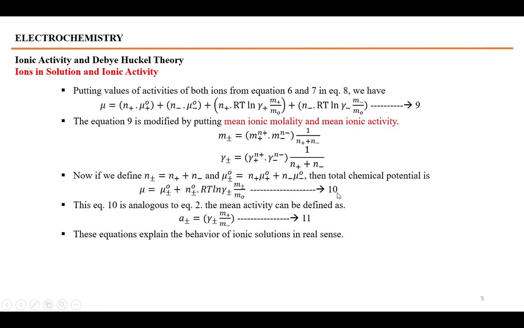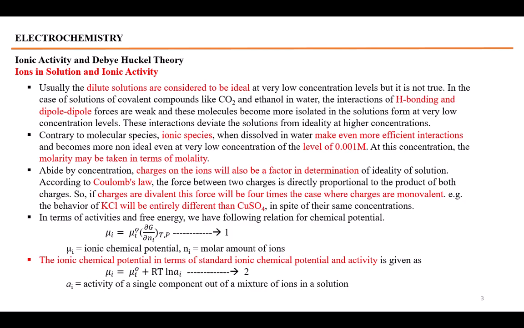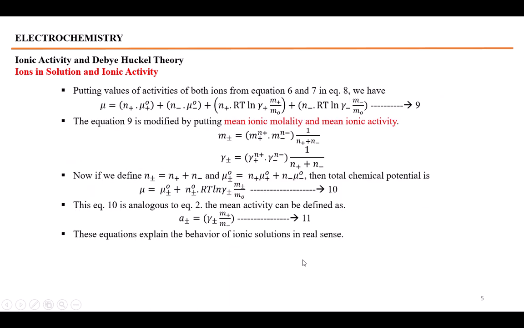This equation 10 is analogous to equation number 2 we talked about at the start of the lecture. It is just like that equation, only the activity is defined as gamma plus minus m plus minus over m naught. It means this whole value is actually equal to the activity of plus and minus ions.